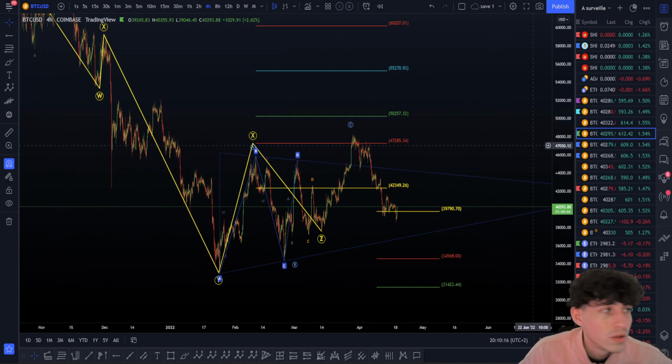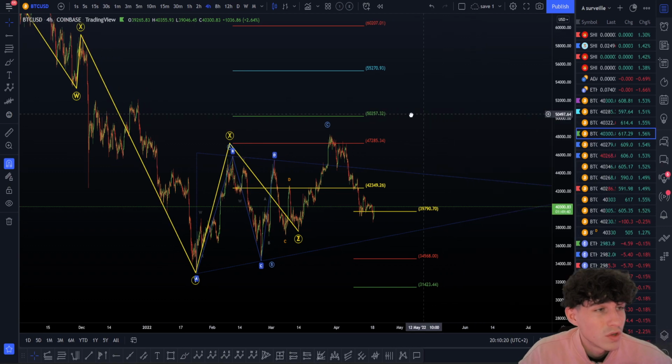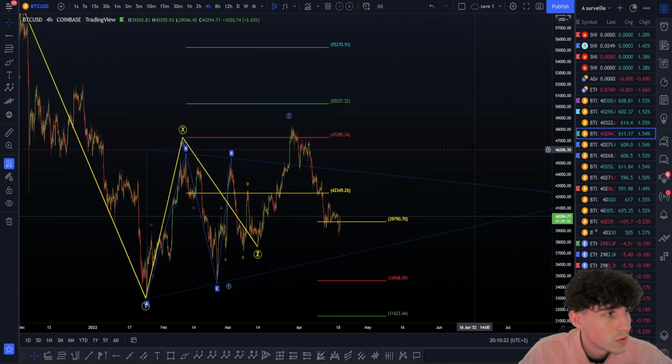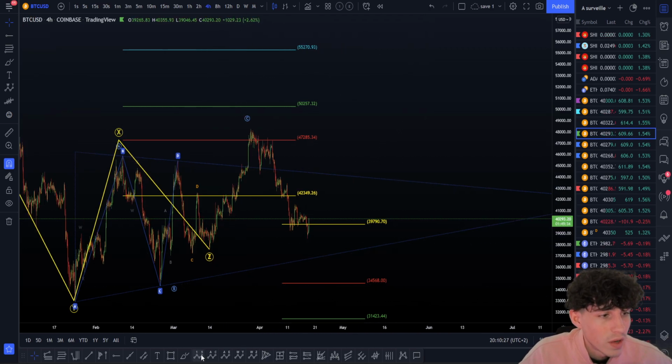So for people that don't really know that, I recommend you really highly to go on the website. You will understand really what I mean. I'm not going to jump into more details about the wave count at the moment. I mean, about the detail of Elliott Wave, but this was a possible ABC zigzag here.